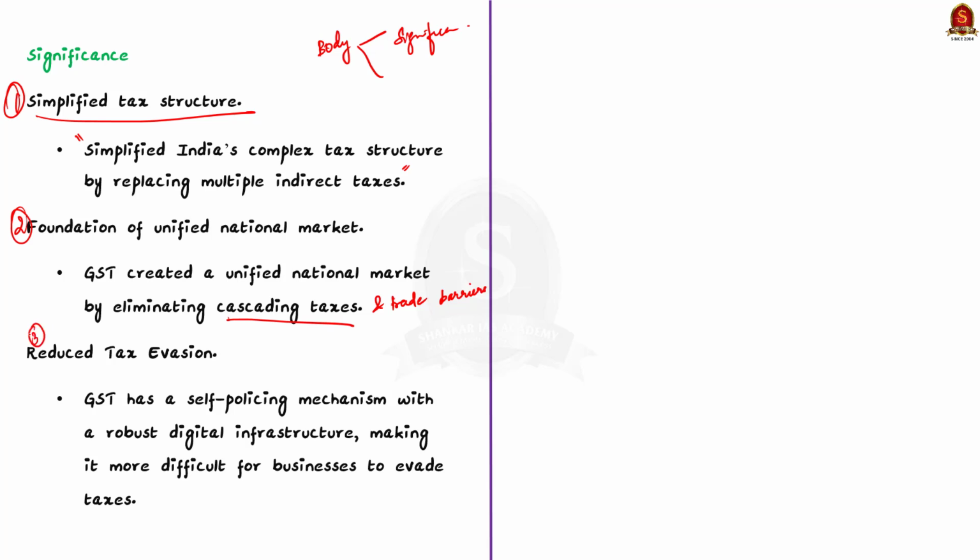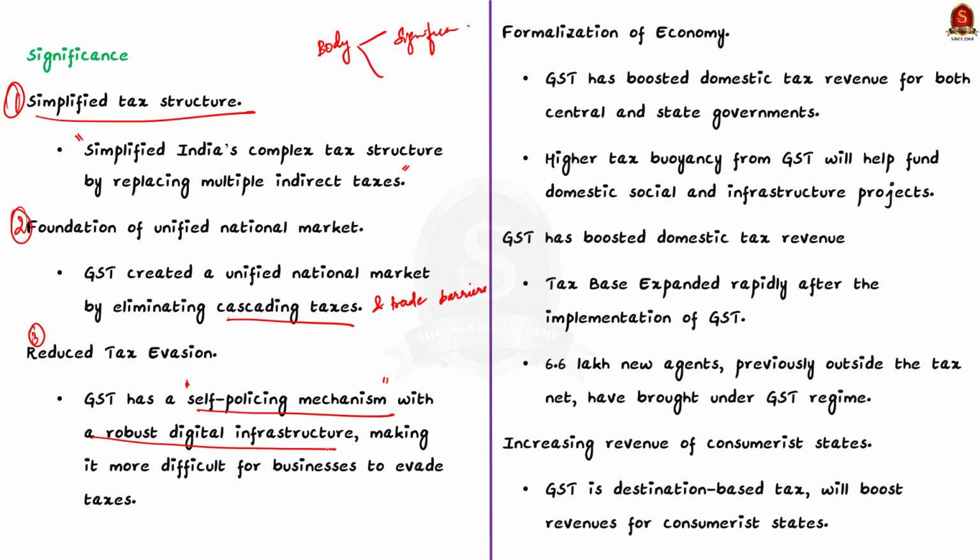Thirdly, it resulted in reduced tax evasion. See, GST has a self-policing mechanism with robust digital infrastructure. So this makes it more difficult for the businessman to evade the taxes. Moreover, this has encouraged previously informal businesses to register and comply with the tax regulations. Fourthly, there was increased tax revenue and it helped in the formalization of the Indian economy.